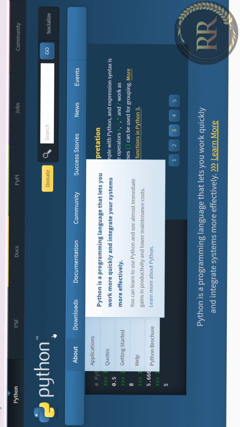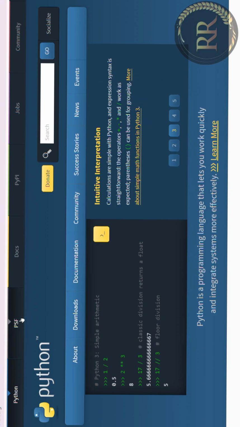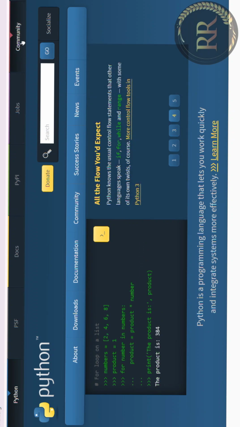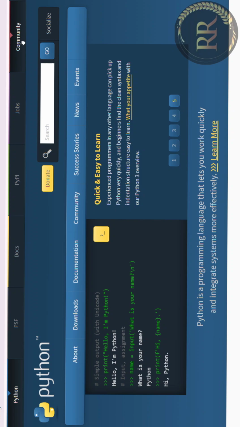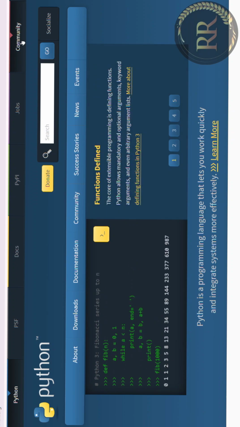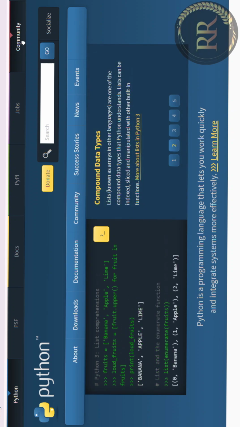Here we see PSF, about, documents, jobs, and community. So here the community is nothing but Python has a large community. If any issues come and you post your query, related solutions will come. Across the globe, a lot of data scientists, data journalists, machine learning engineers, business intelligence analysts, so many are there in this community. Any issue that comes is resolved in fractions of seconds. So that's the use of community.